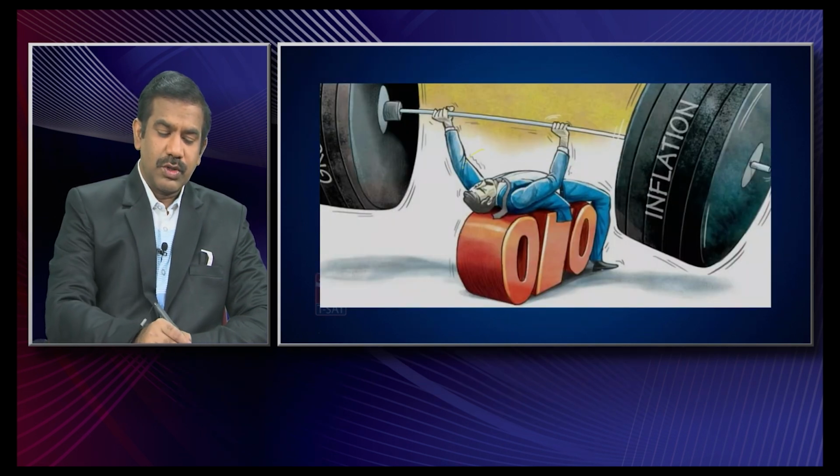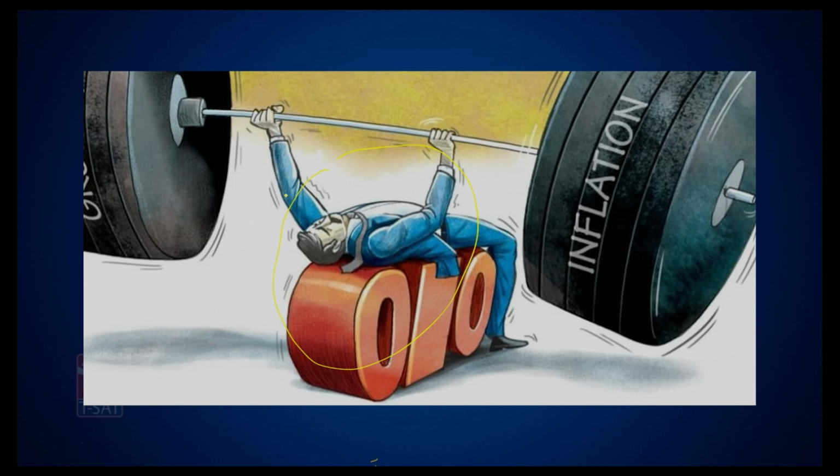So here in this case, you could simply imagine these are the monetary policy makers. If you look at the left side, they are trying to ensure growth, and at the same time they are trying to contain inflation. So why do they have to contain both these things? You could simply say they are trying to manage both the concepts of growth and inflation within a balance.